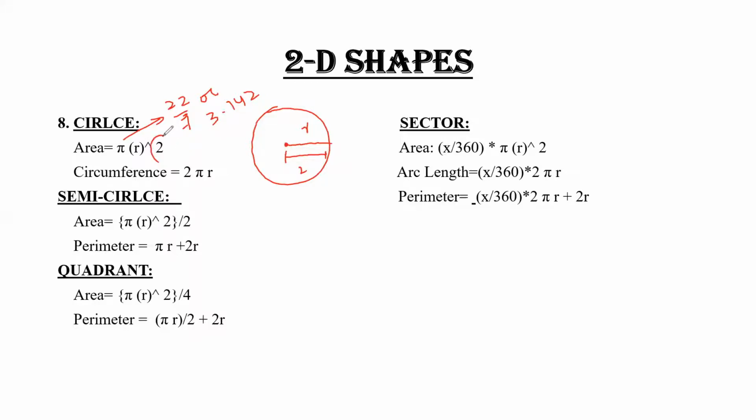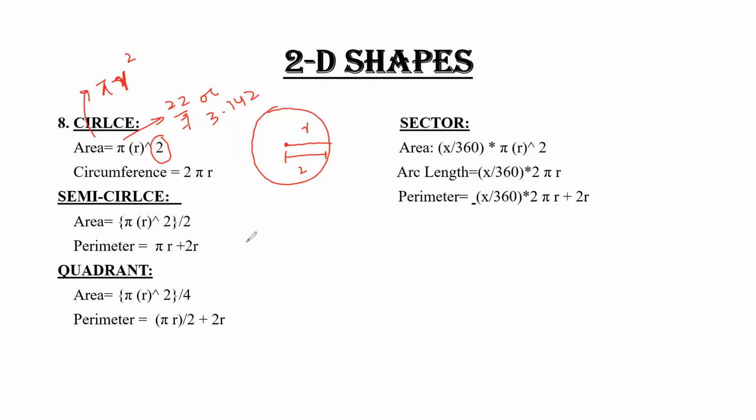This 2 is basically the power of r, not pi. This is only the power of r square, pi r square. This is the formula for area. Similarly, if we talk about the circumference, the formula for circumference is 2 pi r.